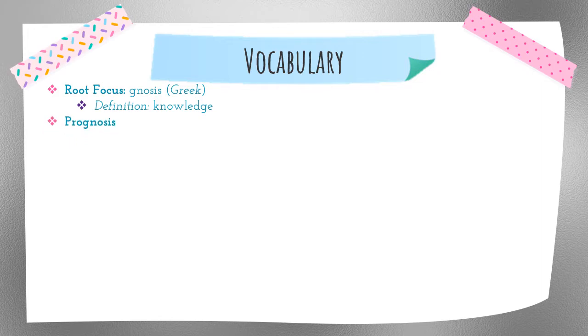Prognosis. No, it's not prog or prognosis. And here the G is not silent. Here we say prognosis. The definition is the prediction of the probable course and outcome of a disease. So this means how a particular sickness is going to go.